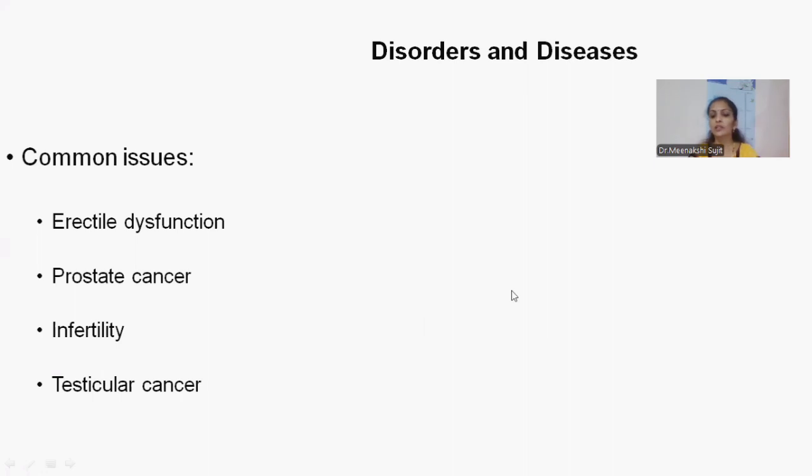And as we saw the disorders commonly present in females, in the same way in males we also have common diseases in the reproductive system, that is erectile dysfunction. As we know, if the penis is erected correctly, or becomes hard, only at that time will the sperms be released, right? In the same way, if there is any dysfunction in the erection of the penis, then obviously the sperm will not come out and fertilization or conception will not take place.